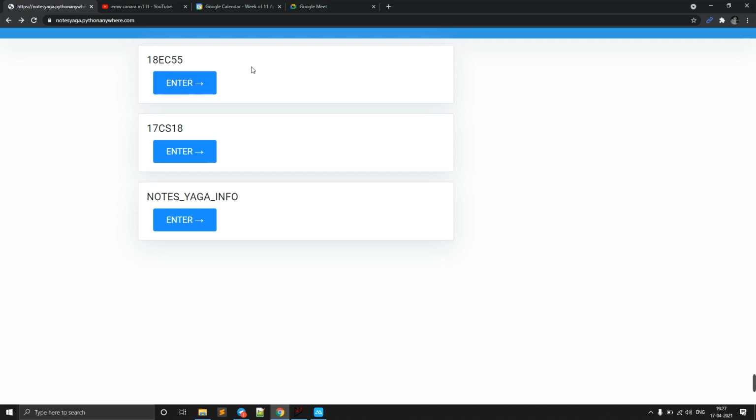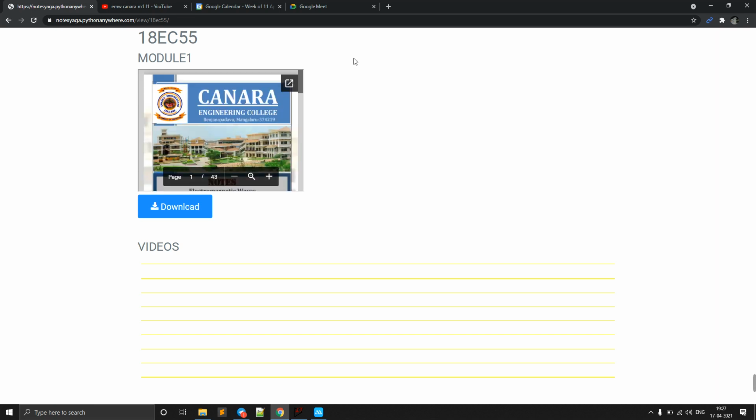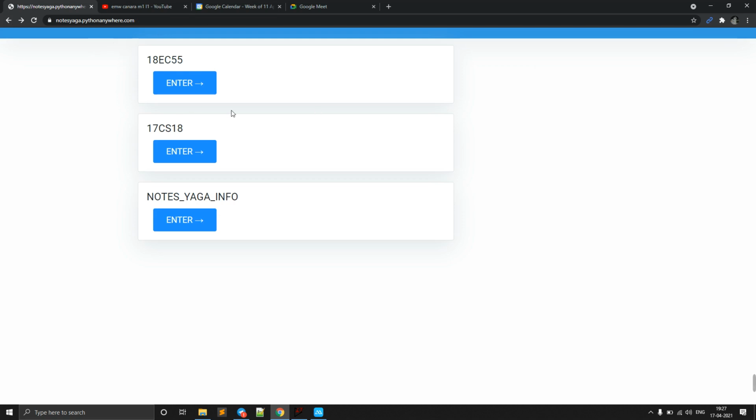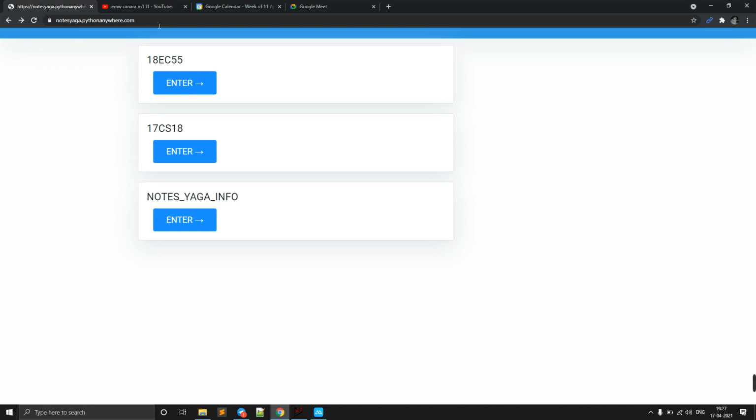If you want to delete any particular notes, for example if we sent something misplaced, you can delete that also. Otherwise, generally it will remain like this. So this is how we can send the notes through this command. Here we can simply message anything, but that will not appear here. If we message anything other than these commands, it will not appear here.